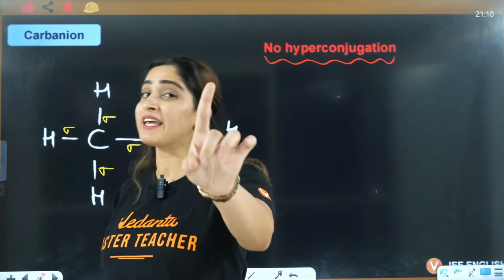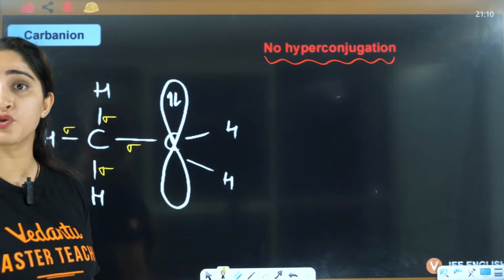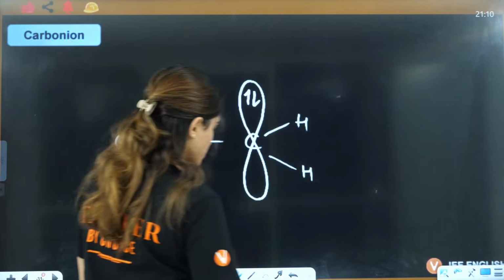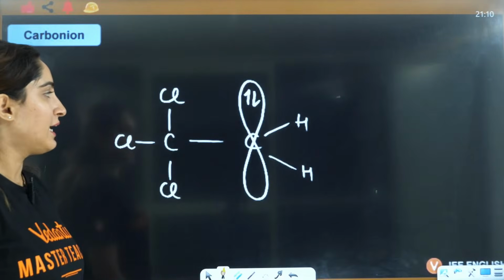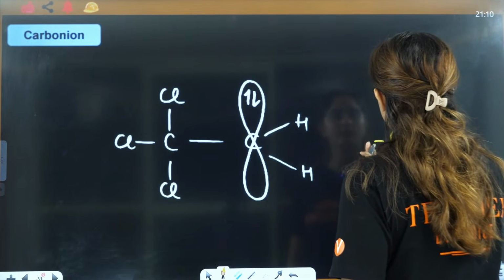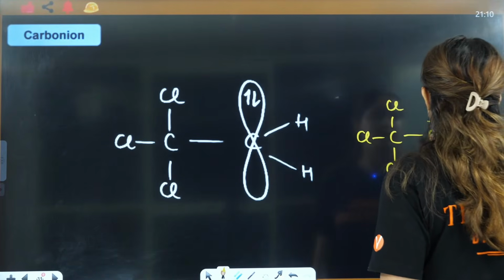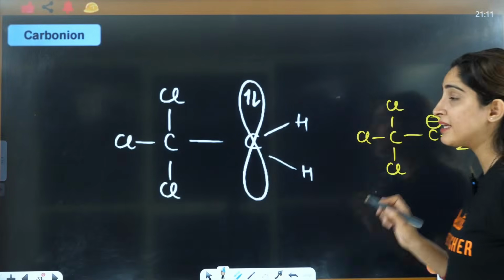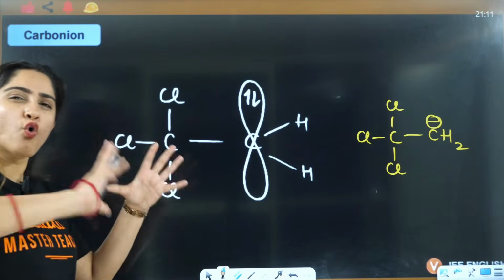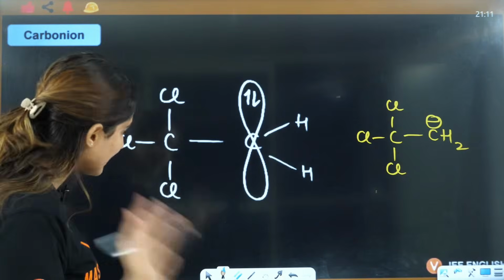There is also a specific case where it shows, right? But before that, tell me in general, do you understand why there is no hyperconjugation? Now let's say, here it will show. If in a carbanion, this is actually C, Cl, Cl, Cl, CH2 negative. If in a carbanion, the alpha carbon is connected with so many electronegative atoms, then it will show hyperconjugation. Let's see how, right?